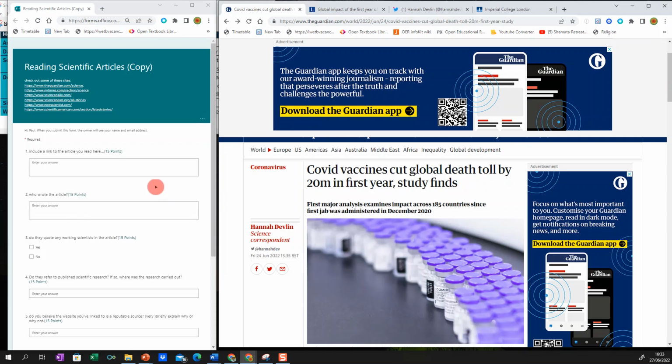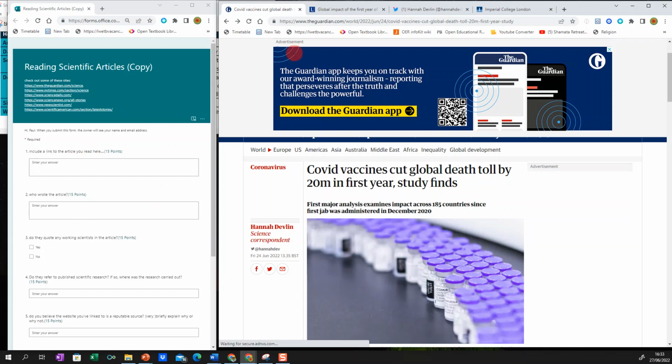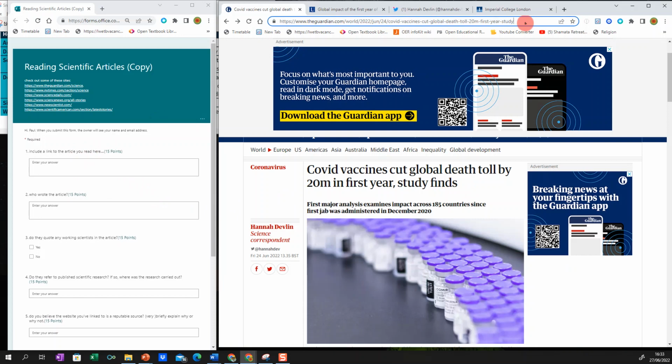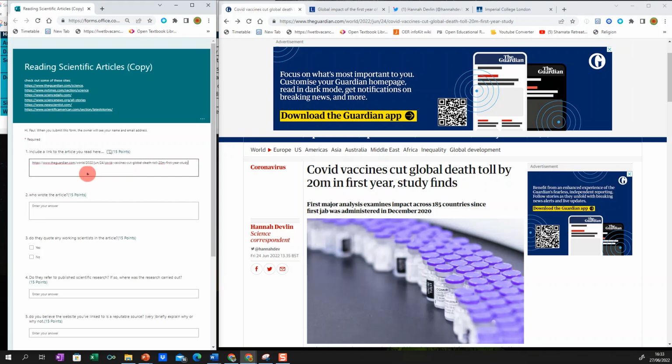So we have a look at our form. We want to include a link to the article we've read. All we have to do is take the link here, copy it, and paste it into our form like so.